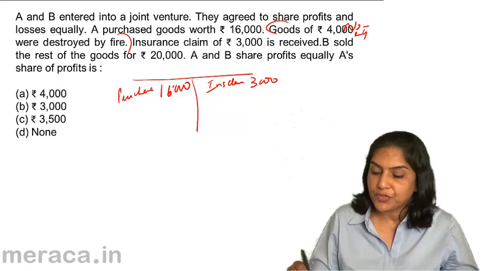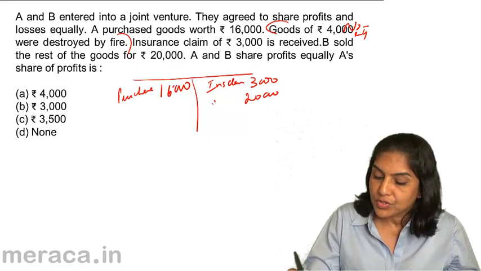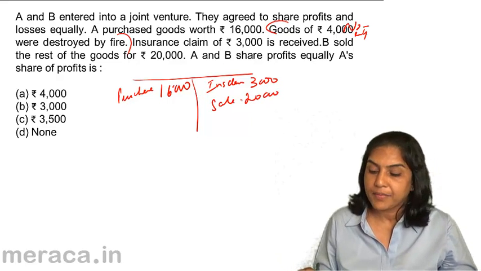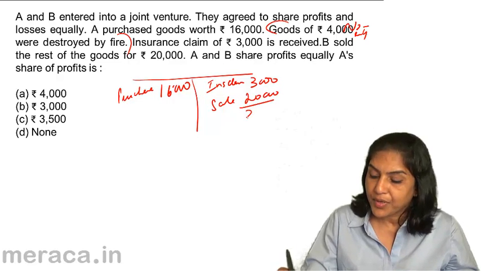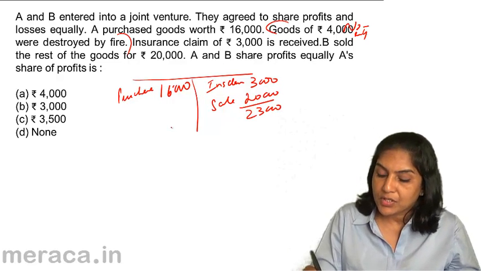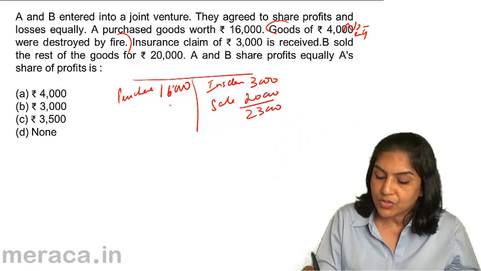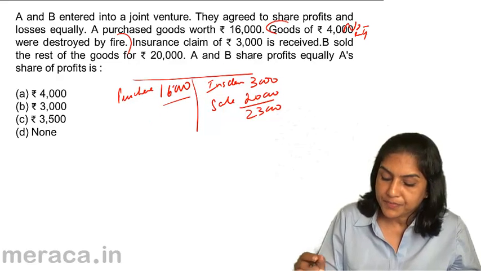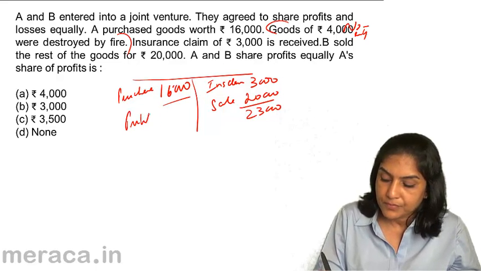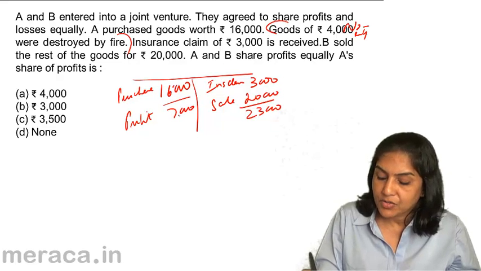B sold the rest of the goods for 20,000. So this was sale income. So what do we have now? We have 23,000. This expense was 16,000. Therefore, the profit is 7,000.